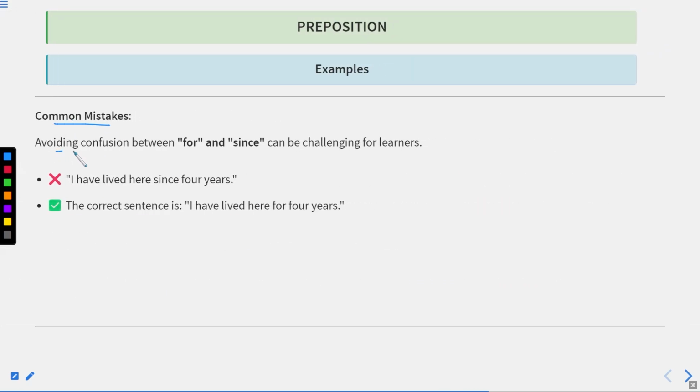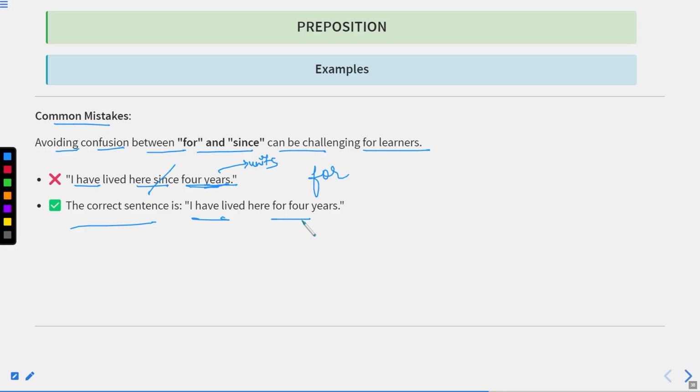Examples: common mistakes. Avoiding confusion between for and since can be challenging for learners. I have lived here since 4 years. So this will be incorrect. Why so? Because if I am talking about 4 years, obviously these years are the units for the word for. And also, if I say 4 years, I can count them: 1 year, 2 years, 3 years, 4 years. And if the time is countable, I have told you that for countable time we use for, not since. Therefore, this since is incorrect over here. It should be replaced by for. So the correct sentence will be: I have lived here for 4 years.